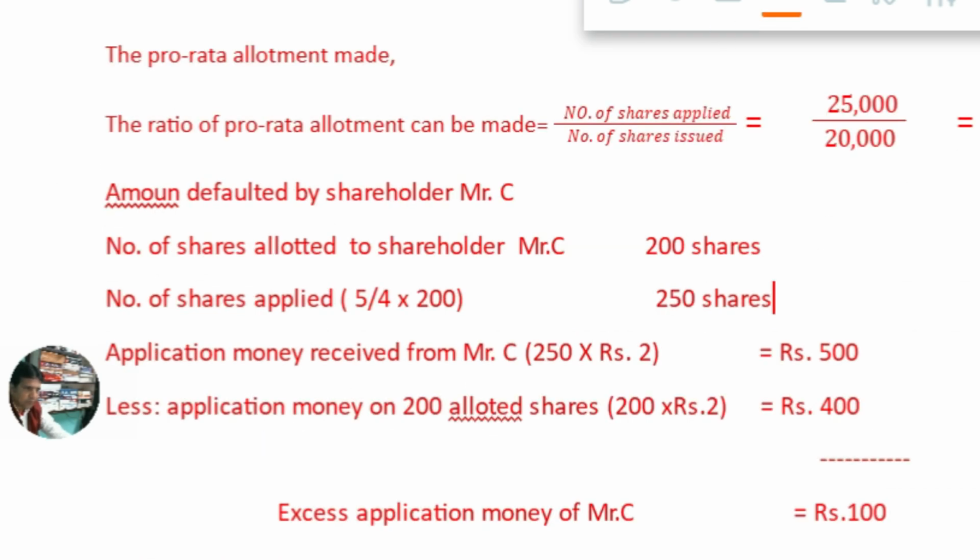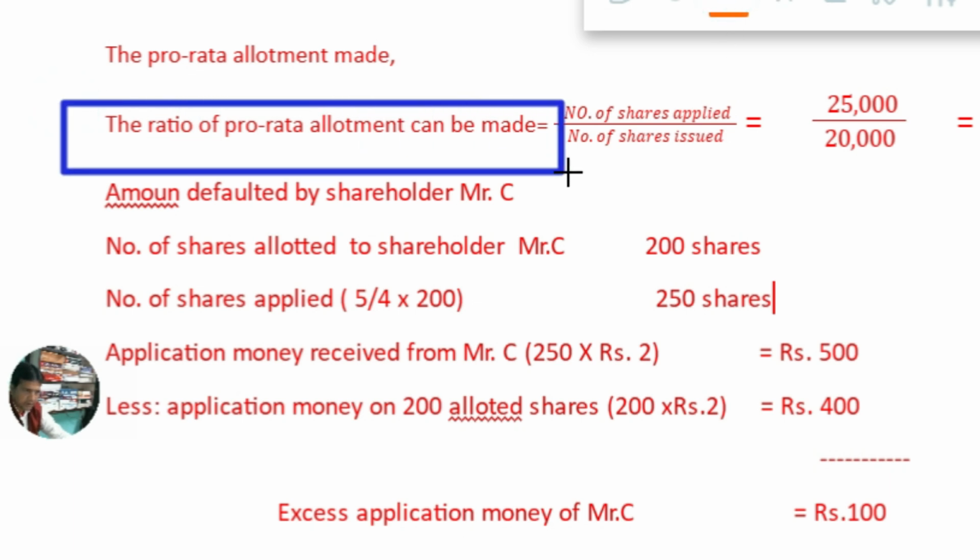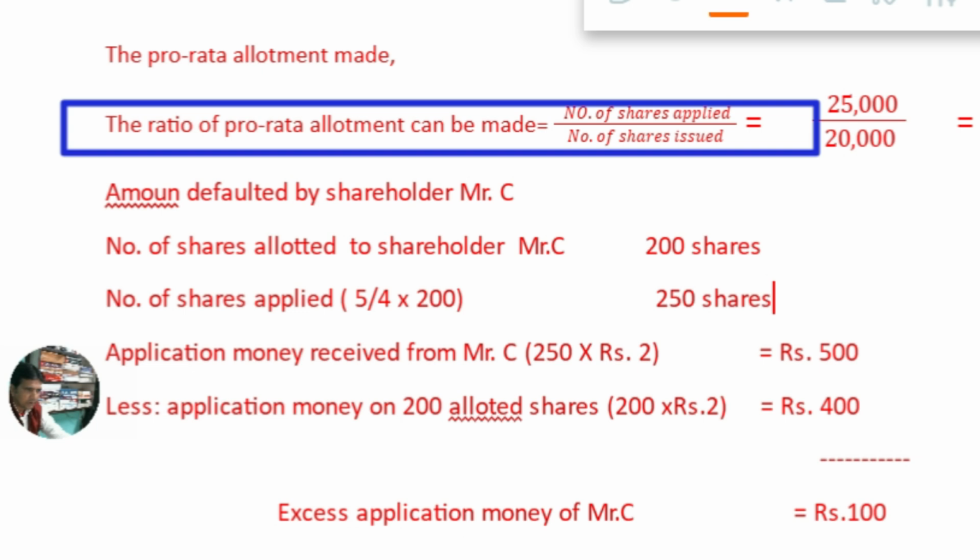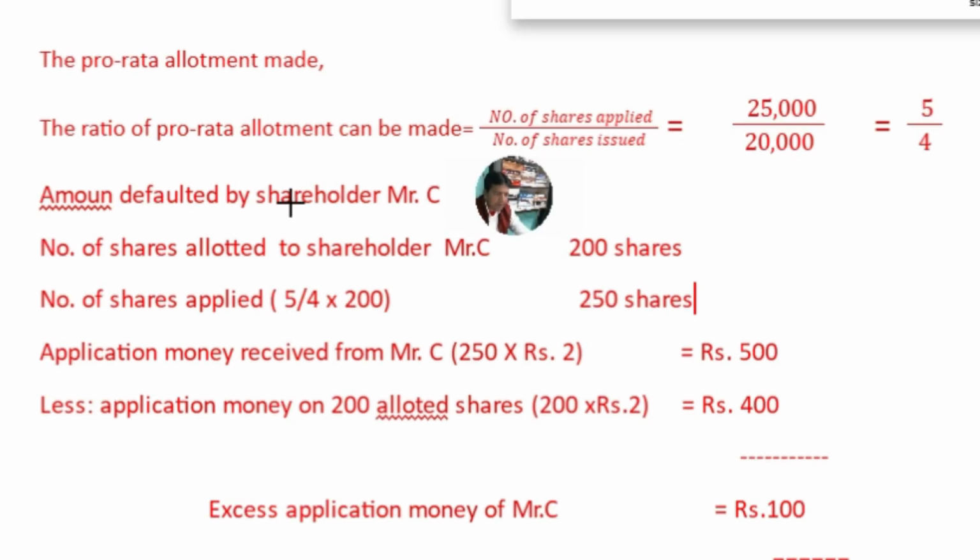Now this is the pro rata allotment, I had already explained to you. Now the amount defaulted by shareholder Mr. C is to be calculated.